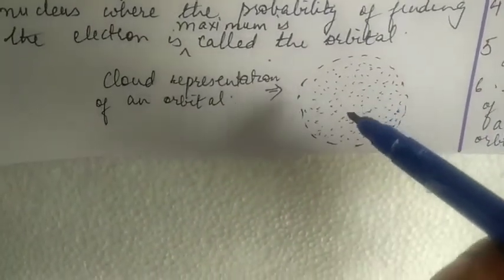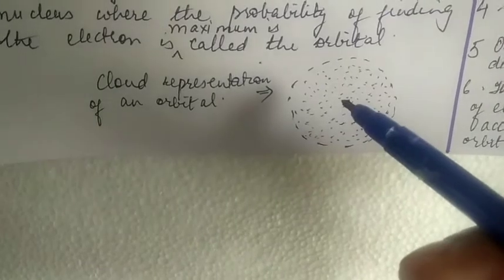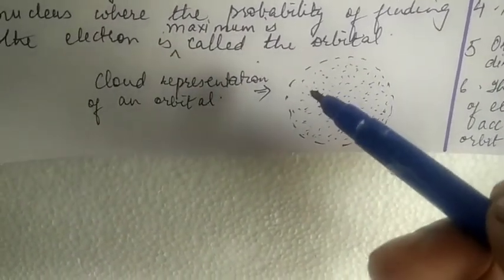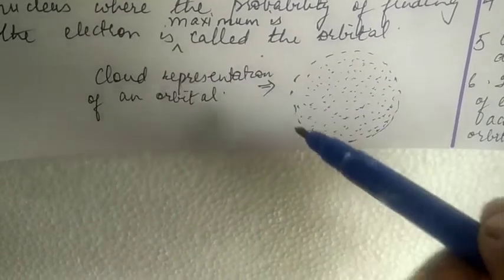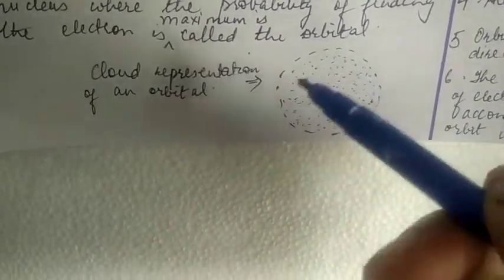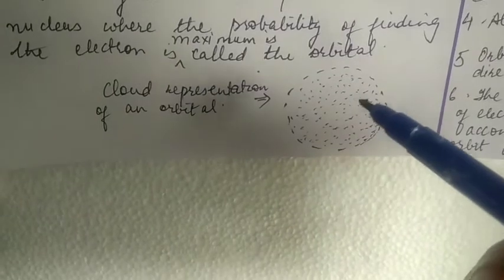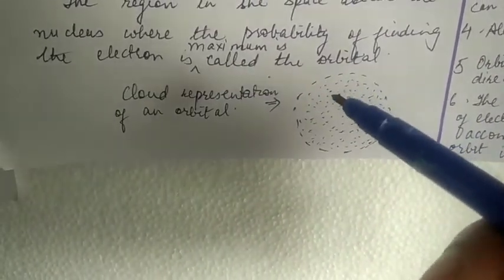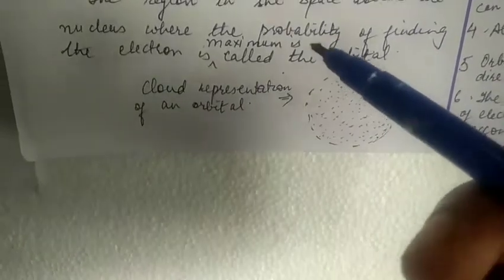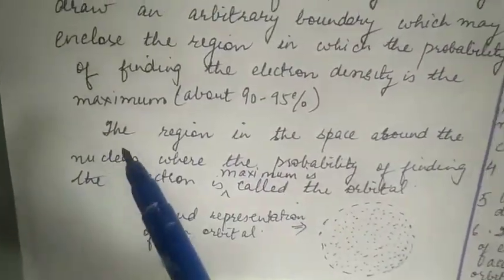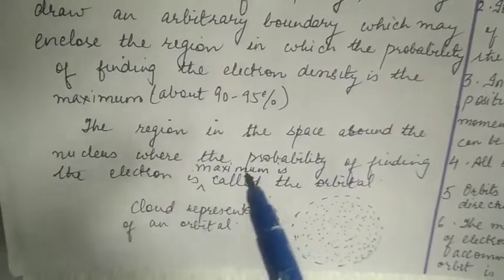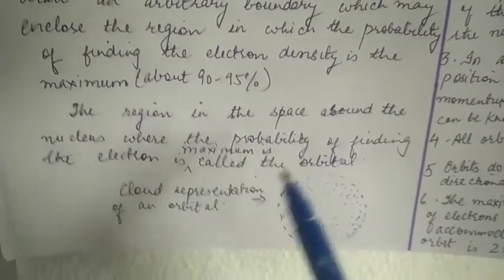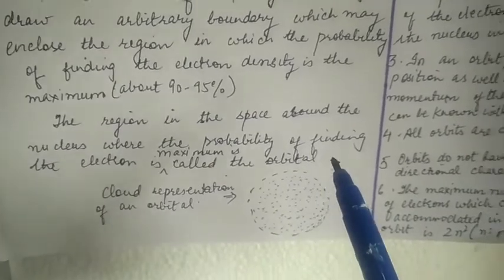The denser the dots are, the more is the probability, and as the density decreases, that means probability decreases, and if there is no dot, it means that there is no electron in this region. So this region where the probability of finding the electron is maximum is called the orbital. So let's define orbital. The region in space around the nucleus where the probability of finding the electron is maximum is called orbital.